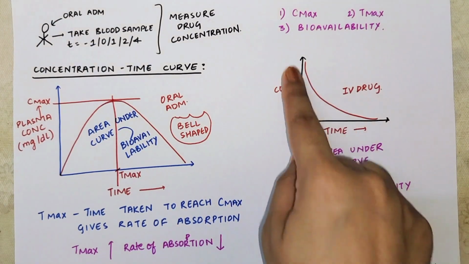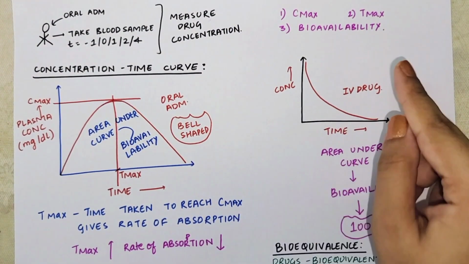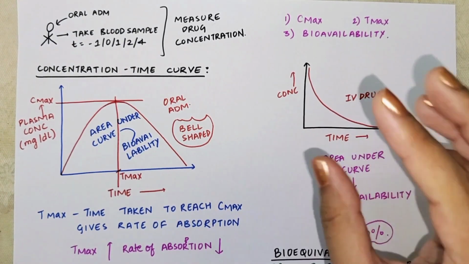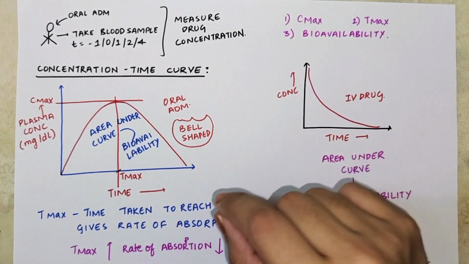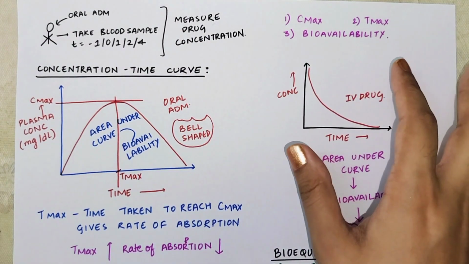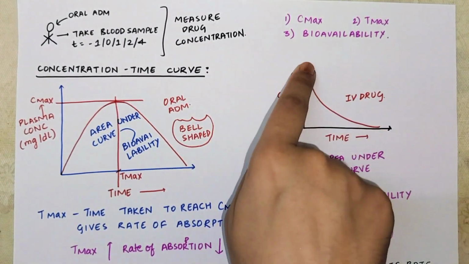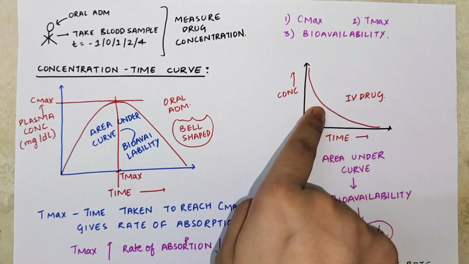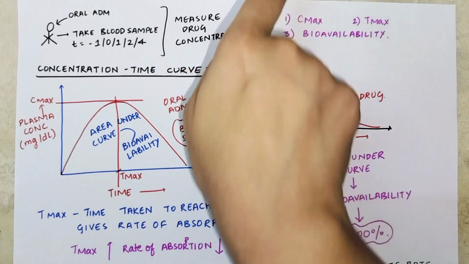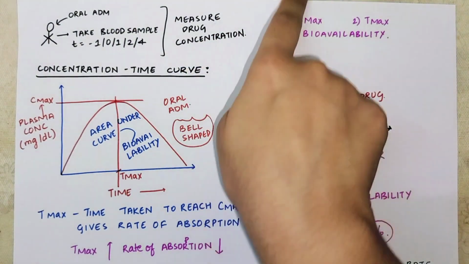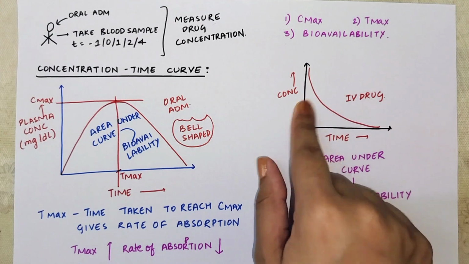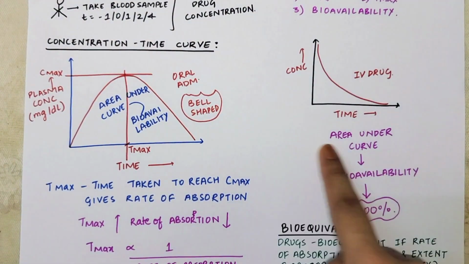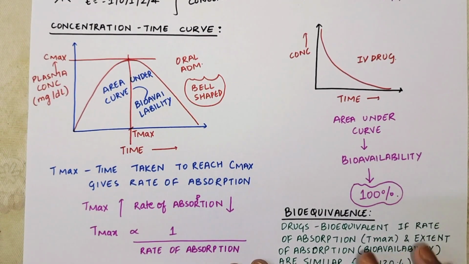Now you see, this is the curve for an IV drug. Why? Because IV drugs have 100% bioavailability. Why do they have 100% bioavailability? Because you're directly giving the drug in the bloodstream and you're bypassing the liver in that case. So this is concentration, this is time. Remember, these lines never meet. X-axis and Y-axis, they are never meeting. So the area under the curve gives you bioavailability. In the case of IV drugs, you have this kind of graph and you get bioavailability as 100%.